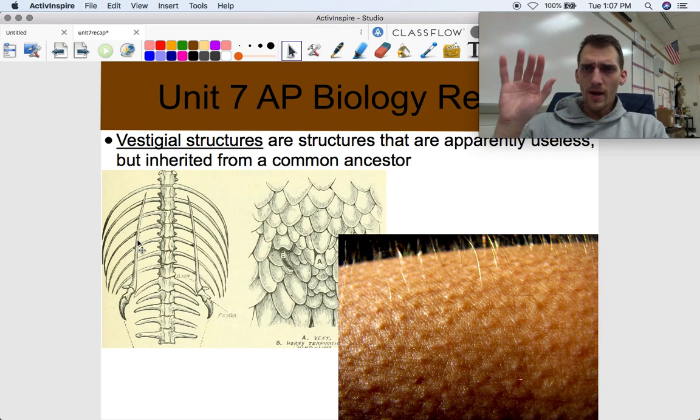Another thing about the whale's flippers, they have finger bones. Does a whale need finger bones? No, it doesn't grab anything, but it has them.